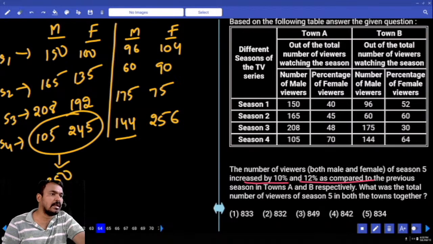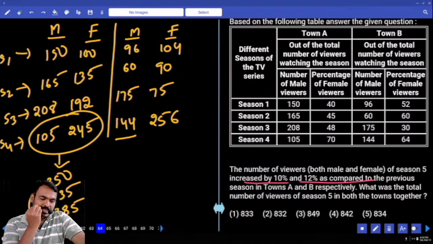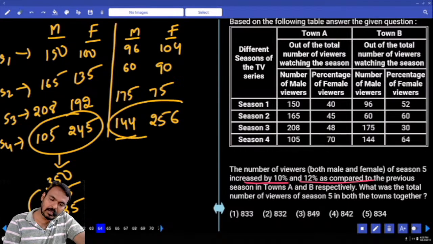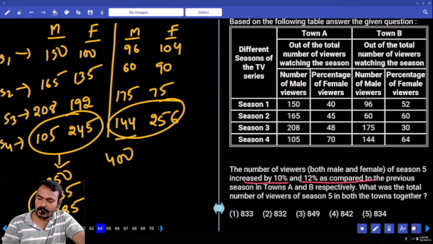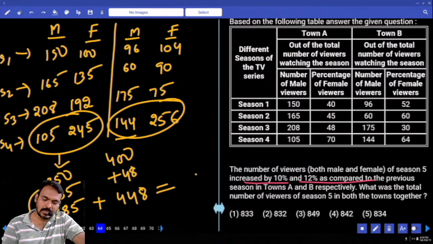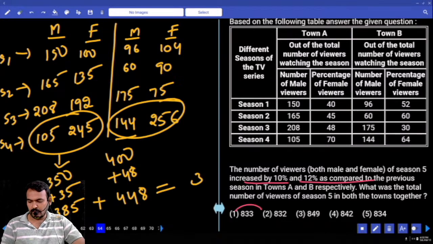350. In this one, how much percent is increased? 10%. What is the 10% of 350? 35. After adding, it will be 385 or not? Next, season 4, town B, total how many members? 400. Out of 400, how much percent is increased? 12%. What is the 12%? 48. 400 plus 48, 448 or not? Both added end with 3 or not? Which option? Only one or not?